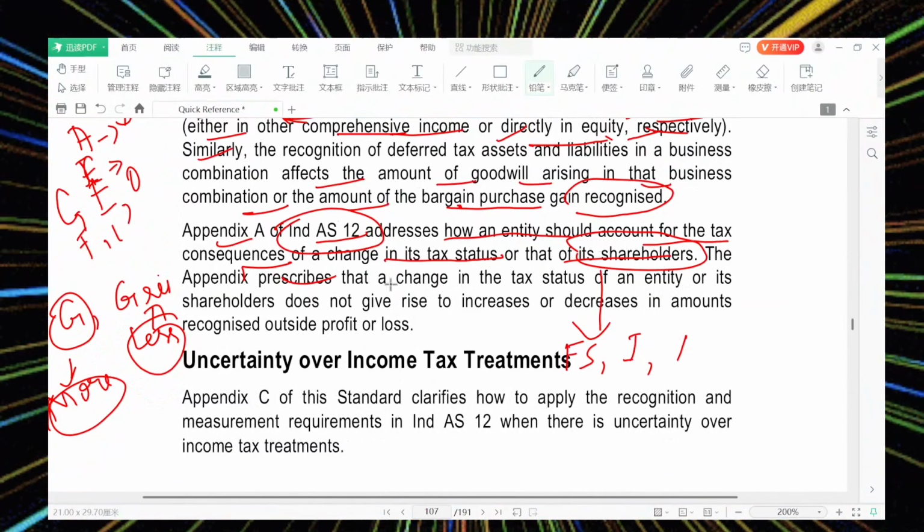The appendix prescribes that a change in the status of the entity or in the shareholders does not give rise to an increase or decrease in amounts recognized outside the profit and loss account. A company can become a domestic company or a foreign company, based upon the shareholder pattern.